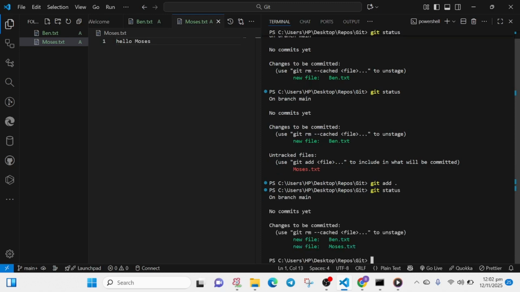So let's go git status, then we can see changes to be committed, new file. Wait, is my recording still going? Okay, so it's actually working.